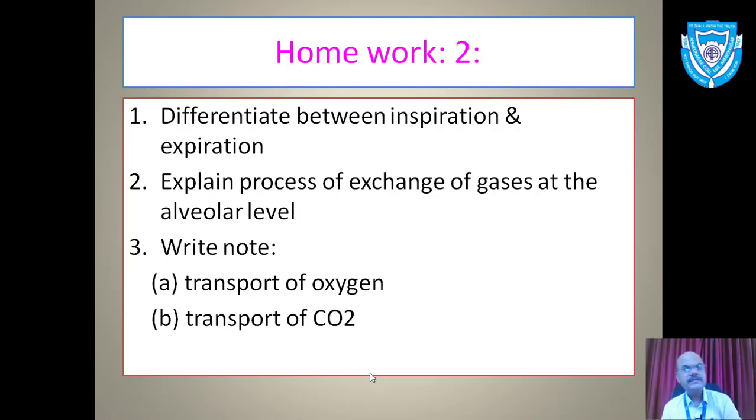Here we have completed the second part of the chapter, mechanism of respiration. Quickly I'll repeat, the mechanism completes in 4 different steps. First step is called breathing, which includes inspiration and expiration. Second, external respiration. At the level of the lung, exchange of gases takes place. Exchange of gases from the lung to each and every cell is internal respiration. And actual utilization of oxygen and release of carbon dioxide will take place in the cell, that is called cellular respiration. Here we completed the mechanism of respiration.